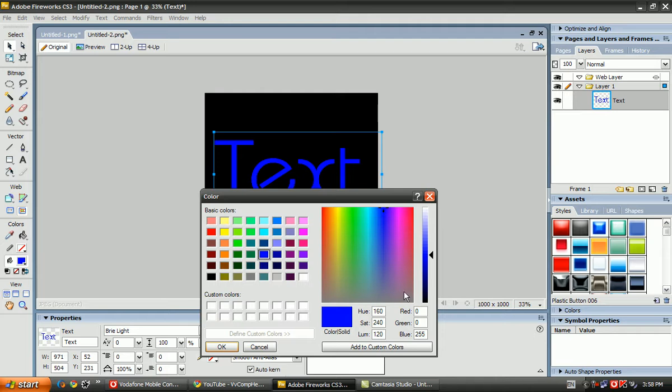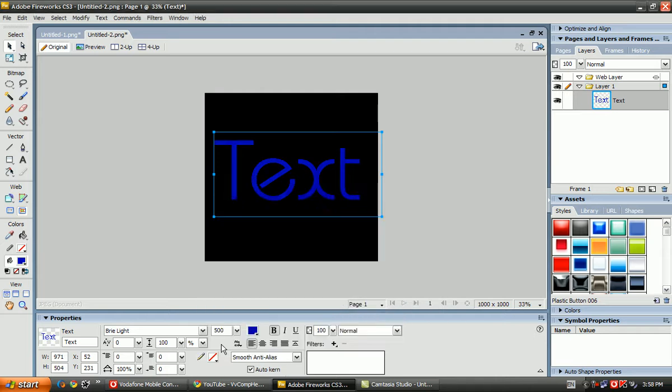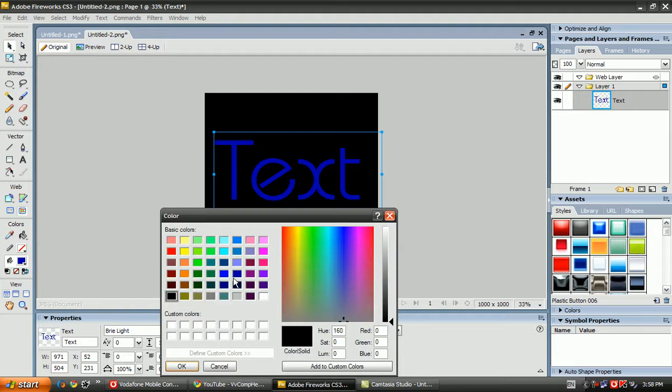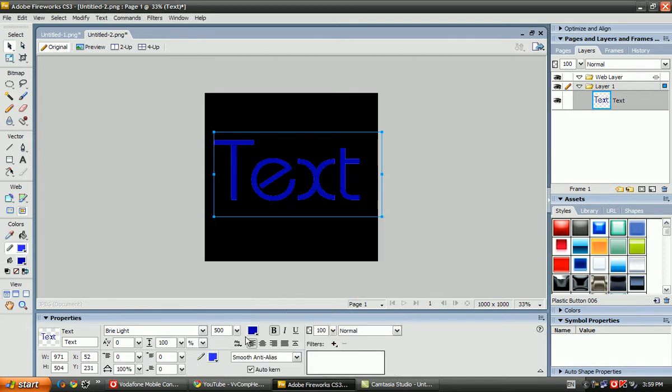Let's just make it a little bit darker. Okay, and now here you go and do this, a lighter blue like this. Yeah, this is cool.